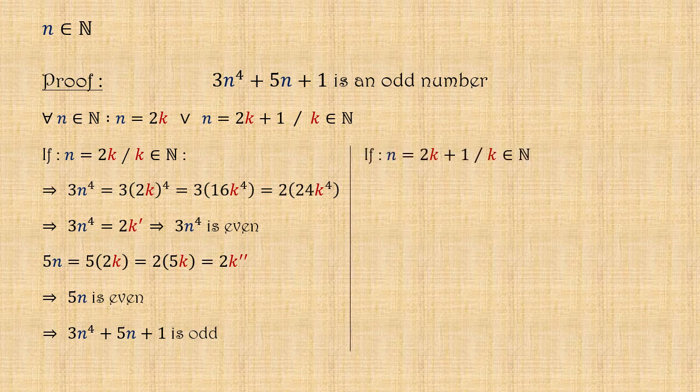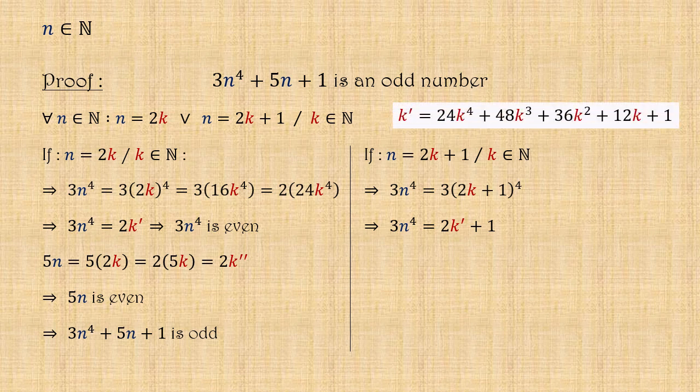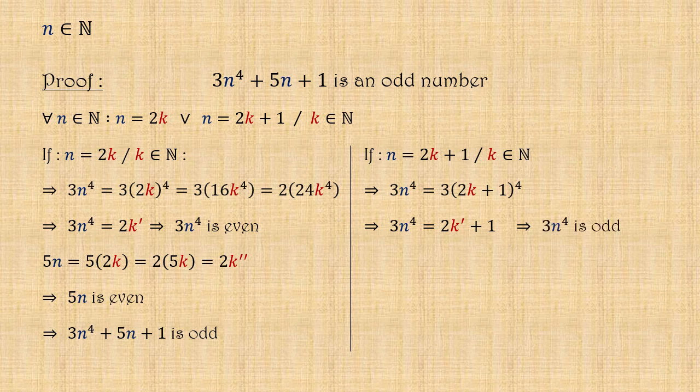Now, in case n is an odd number, which means n = 2k + 1, we would have 3n^4 equals 3(2k + 1)^4. Hence, after we develop this fourth power multiplied by 3, we find that 3n^4 = 2k' + 1, assuming that k' = 24k^4 + 48k^3 + 36k^2 + 12k + 1. Therefore, 3n^4 would be an odd number.